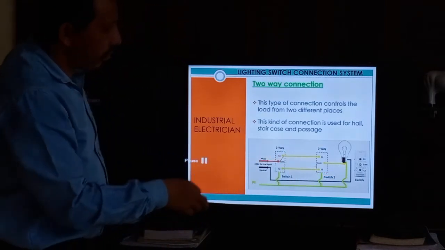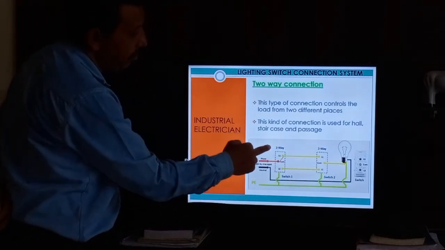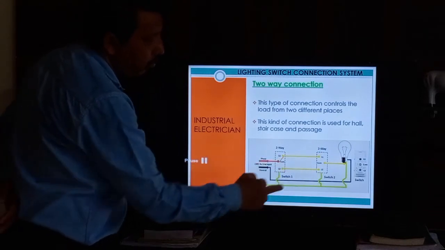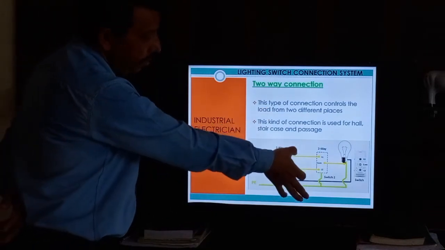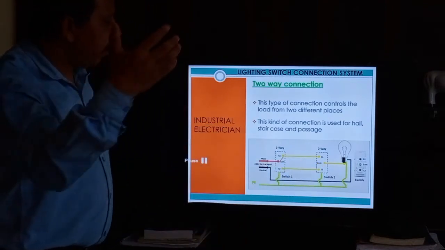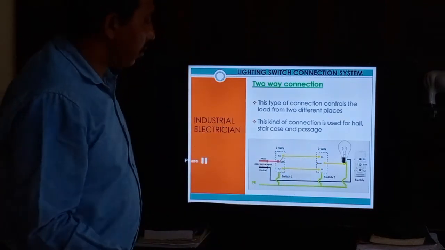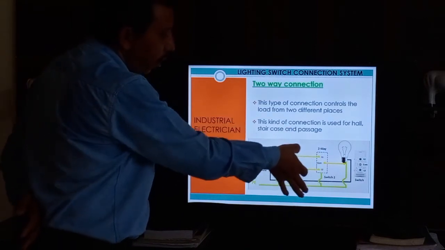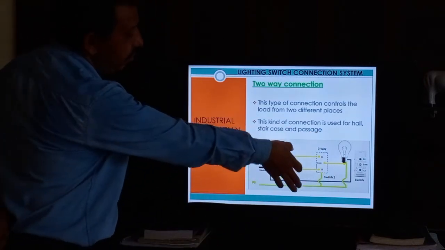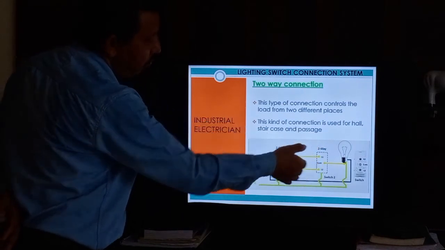So we need two loop wires, from one switch to the other switch. We fix the two loop wires here. This is the purpose of loop wiring.